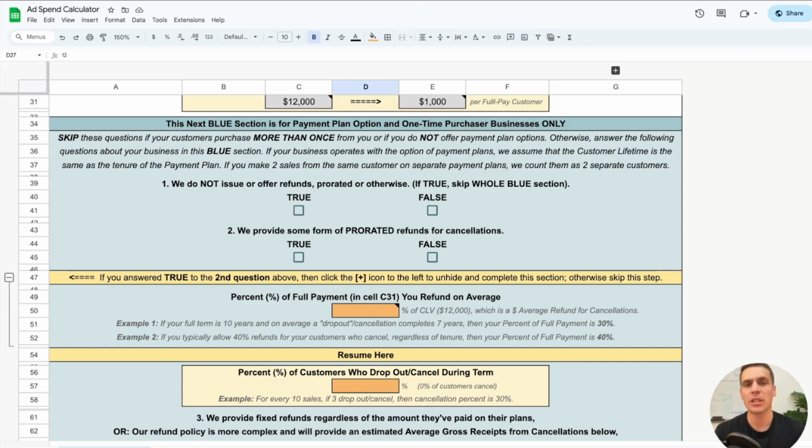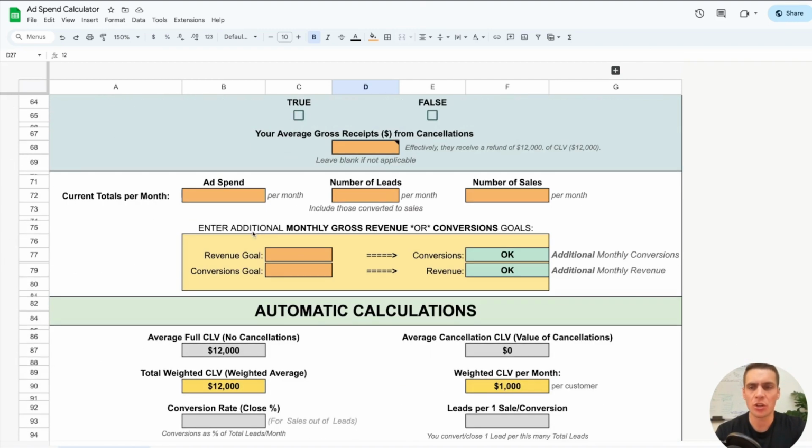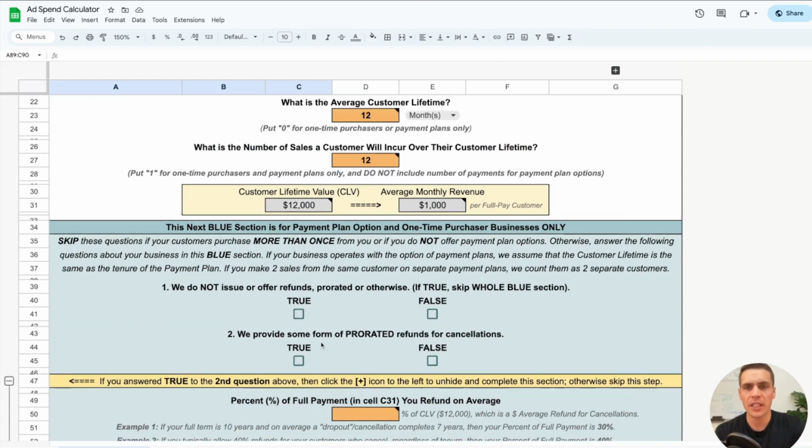So depending on your business structure, your business model, you might want to look at this blue section a little bit more closely and include it in your calculations. But for now, we're going to skip it because we don't really care about that level of refinement of our calculations. But just to tell you what it does, this helps you to calculate what's called your weighted CLV. It's going to be a more refined customer lifetime value. So if our CLV is $12,000 a month, that does not include things like refunds, partial refunds, and cancellations.